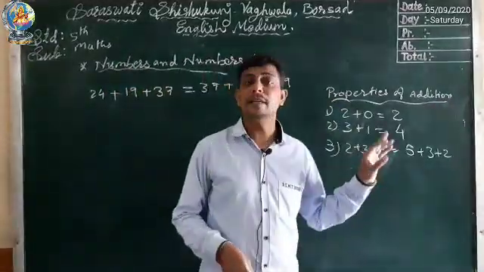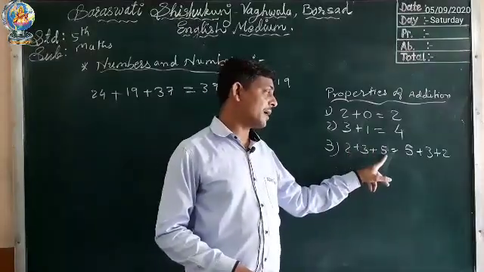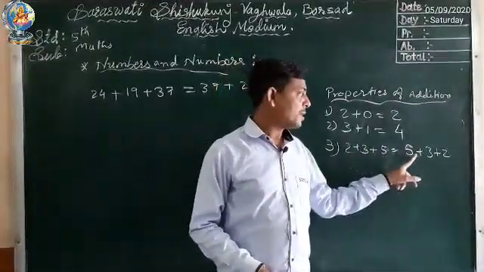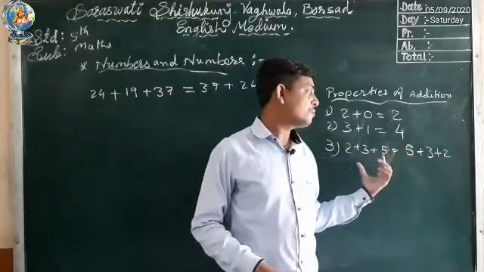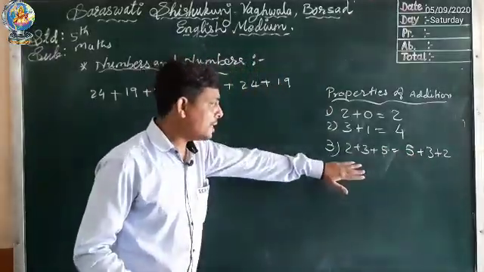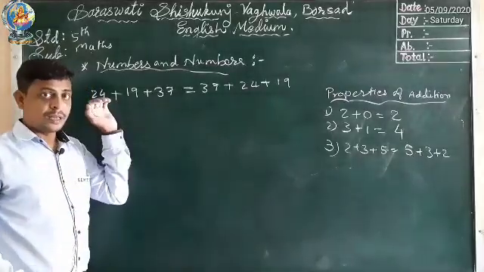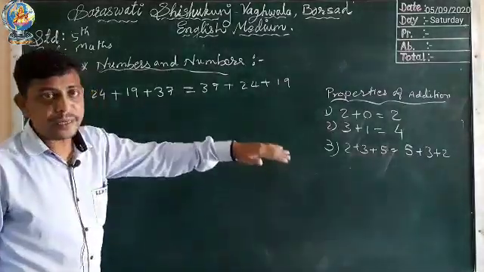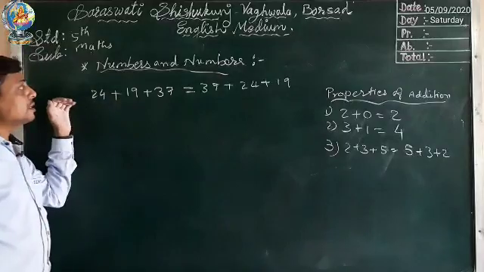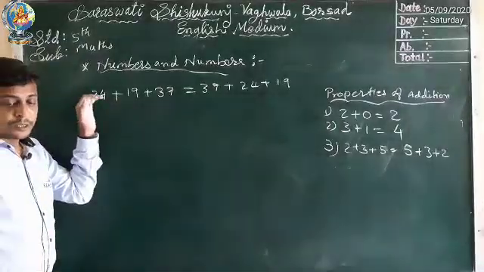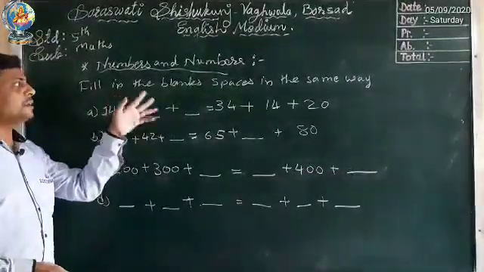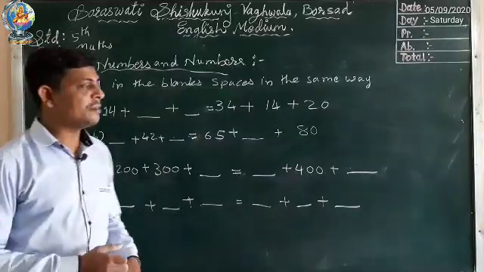This was property number 3. 2 plus 3 plus 5, how much? 10. 5 plus 3 plus 2, how much? 10. So both are equal. The same property number 3 of addition is used in this pattern. Okay, so now we will do the exercise. Fill in the blank space in the same way.